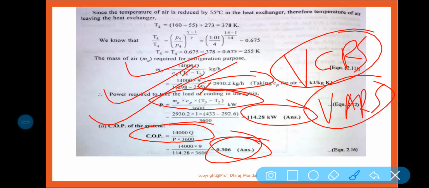Because when it is flying, the weight should be as low as possible, and the weight should be minimized. This is basically used for aircraft refrigeration system, air refrigeration system, basic air refrigeration system with or without evaporative cooling. Already I have discussed and solved the numerical also. I hope it is clear.